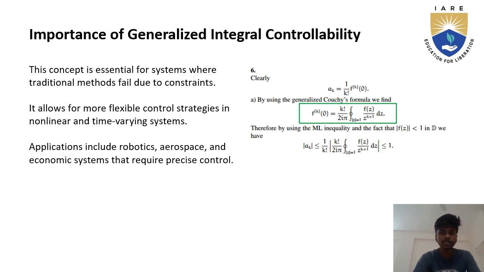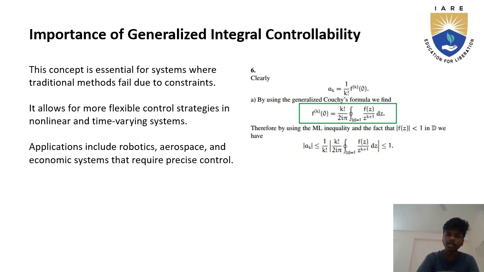The importance of generalized integral controllability: this concept is essential for systems where traditional methods fail due to constraints. It allows for more flexible control strategies in nonlinear and time-varying systems. Applications include robotics, aerospace, and economic systems that require precise control.